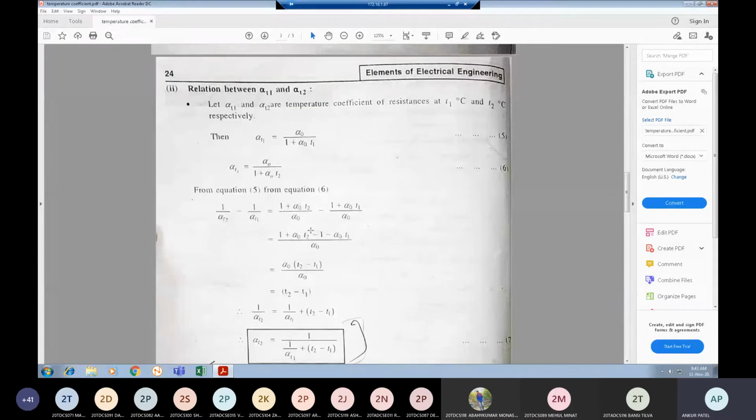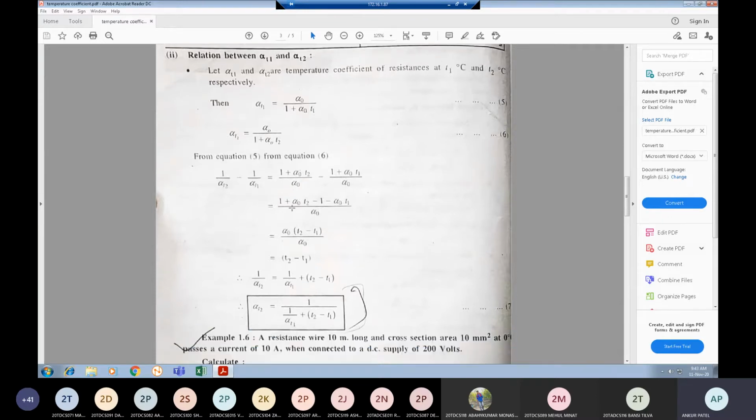From equations 5 and 6, suppose we are subtracting alpha T1 from alpha T2. So 1 upon alpha T2 minus 1 upon alpha T1 is equal to (1 plus alpha 0 T2) divided by alpha 0 minus (1 plus alpha 0 into T1) divided by alpha 0. Now taking the common term alpha 0 in the denominator: (1 plus alpha 0 T2 minus 1 minus alpha 0 T1).